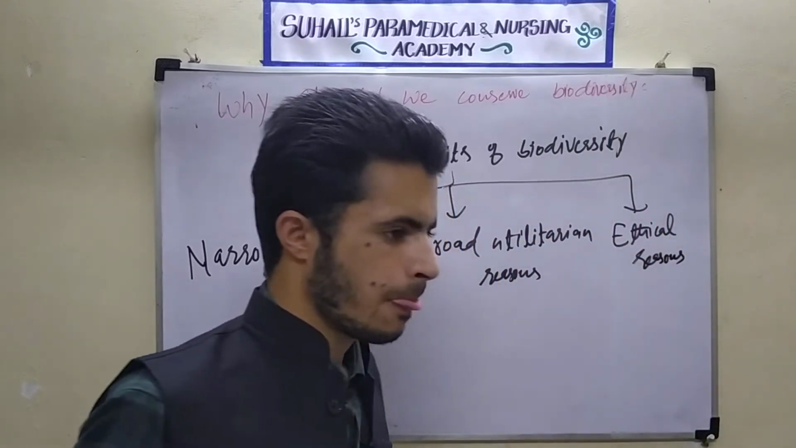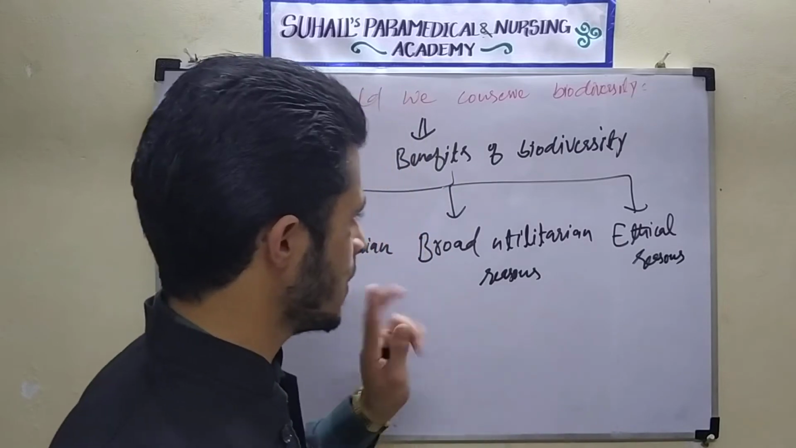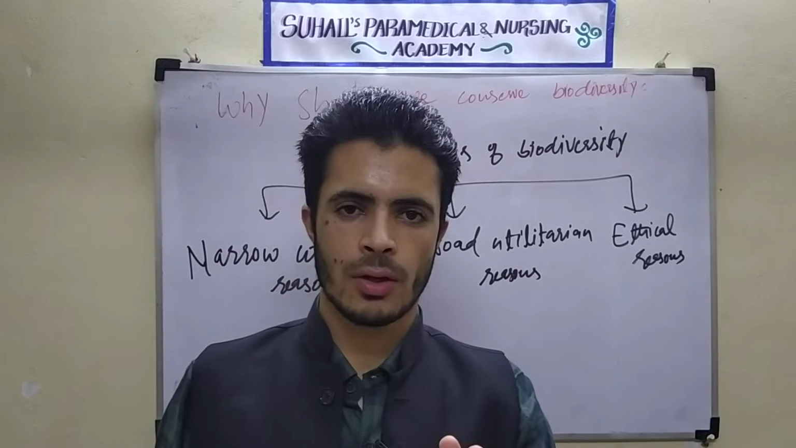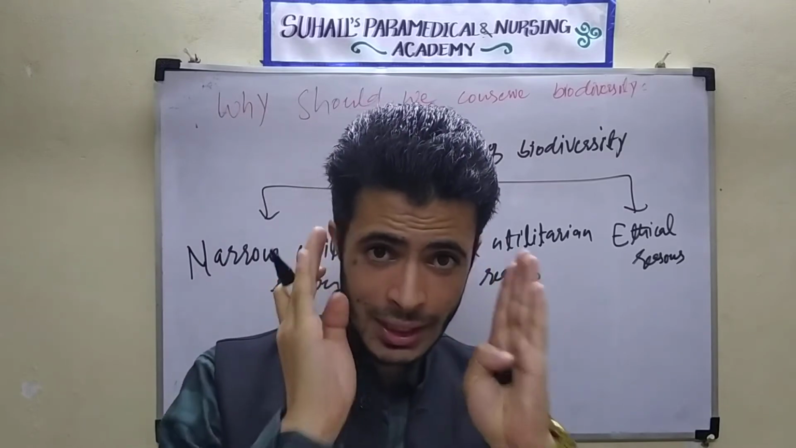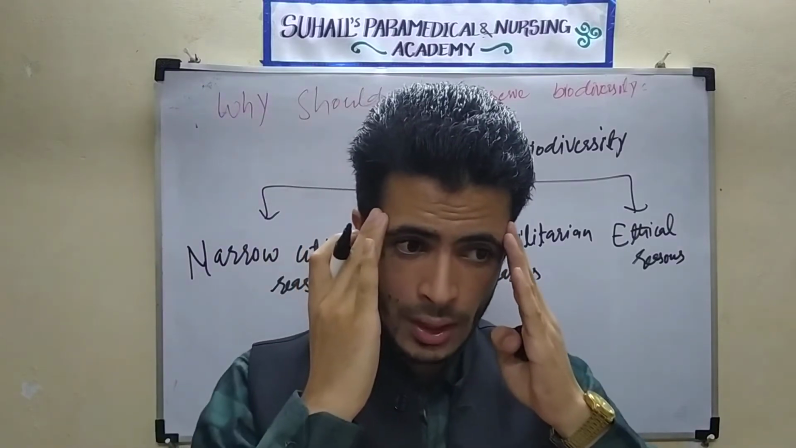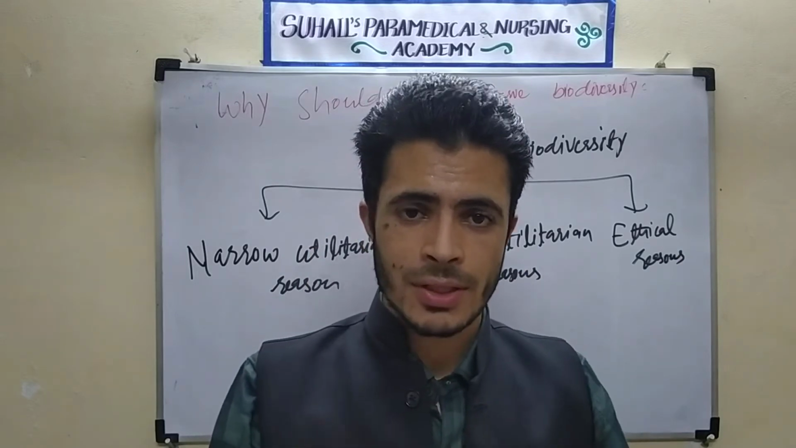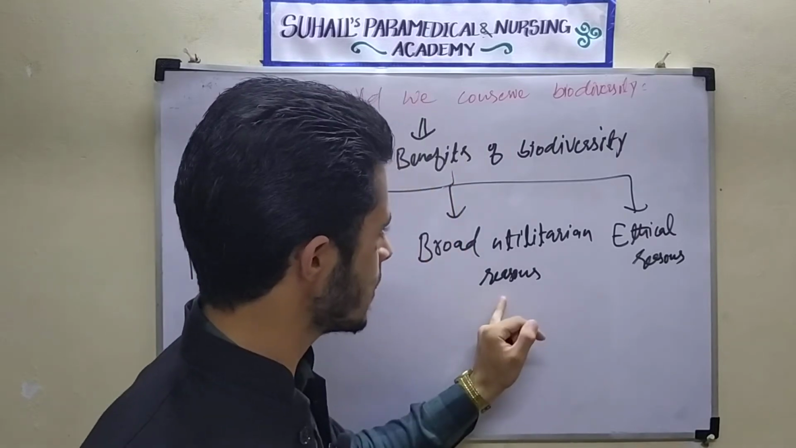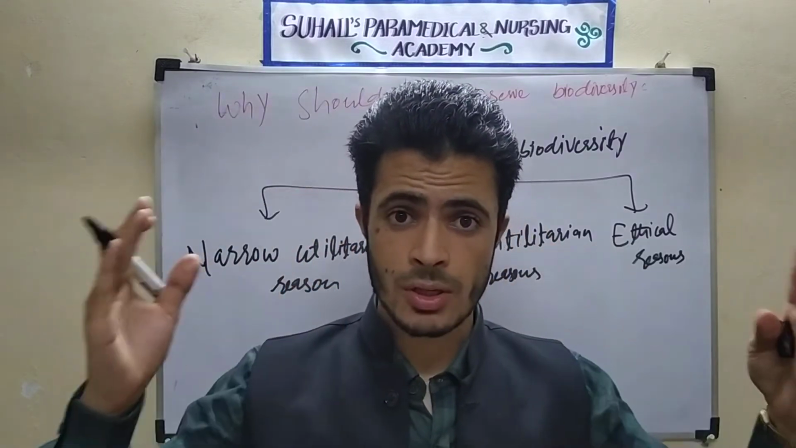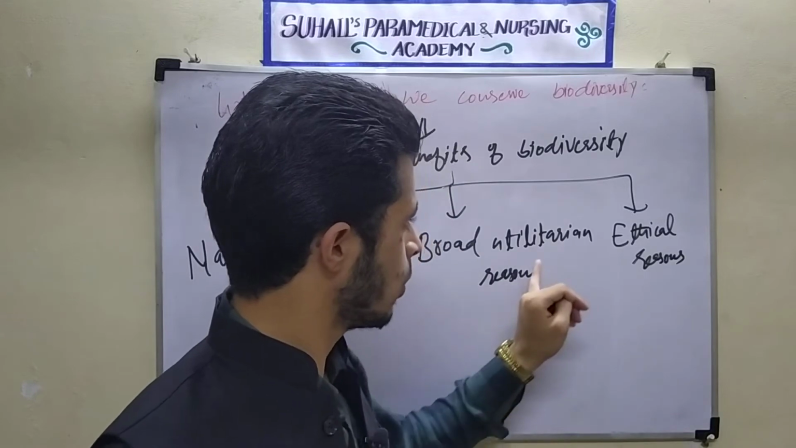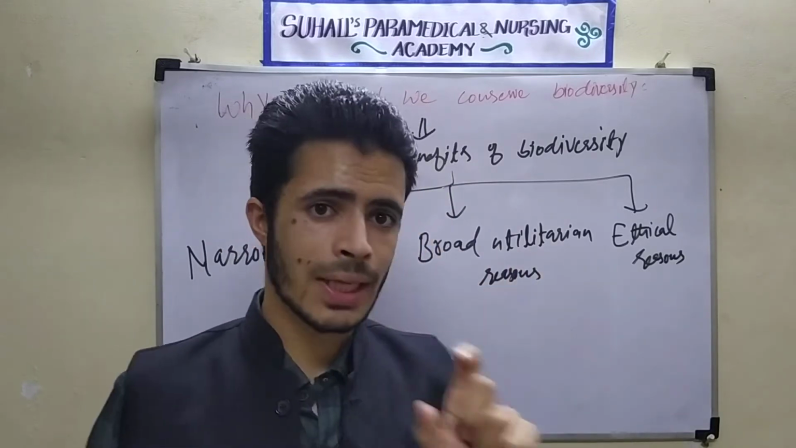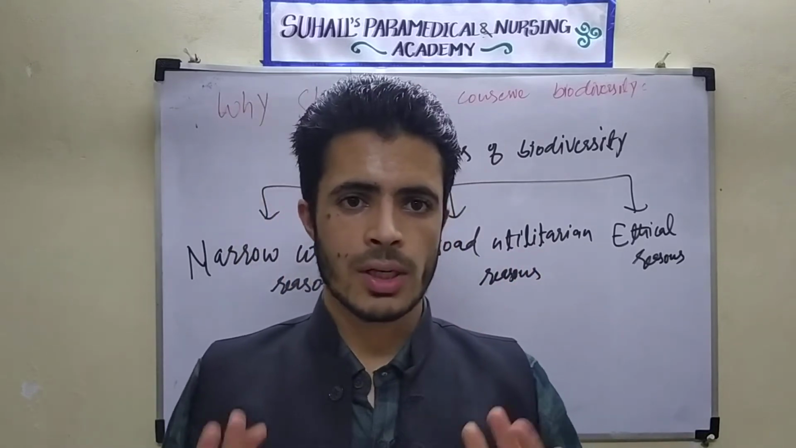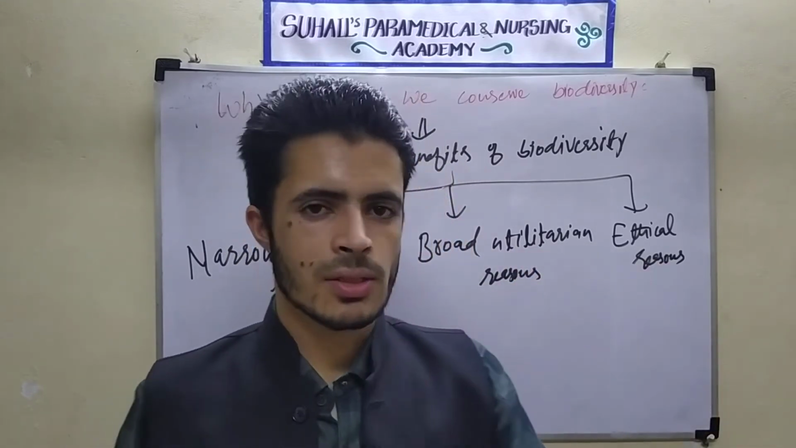Actually, this is easy. Narrow means small. Utilitarian means utility. If we are thinking in a narrow way, what will be the benefits that we are getting from biodiversity? That is called narrow utilitarian reasons. And those reasons which we think of in the broad sense are called broad utilitarian reasons, because of which we are conserving biodiversity. Another is ethical reasons, which I will explain.